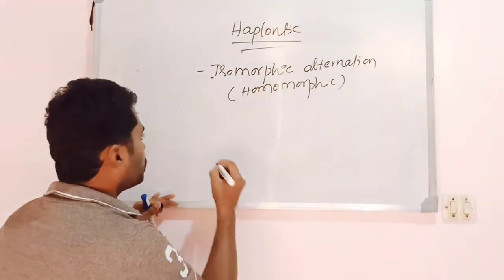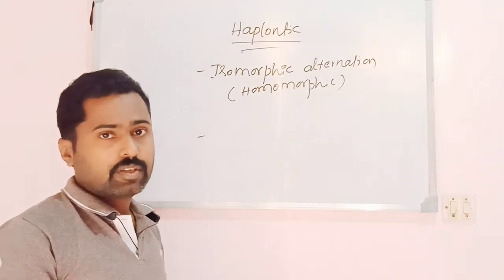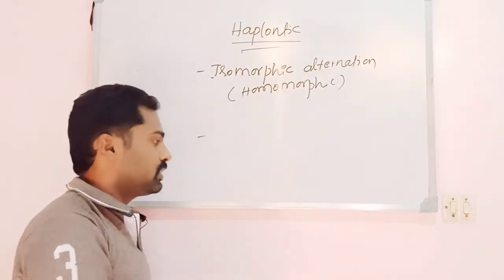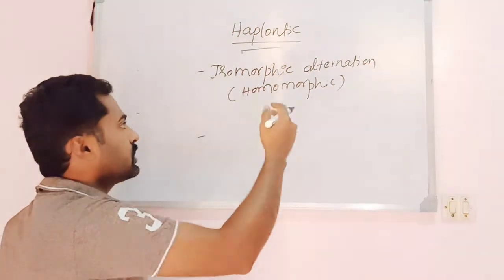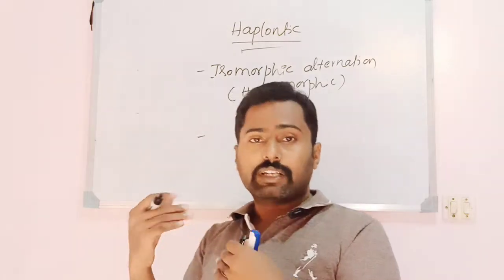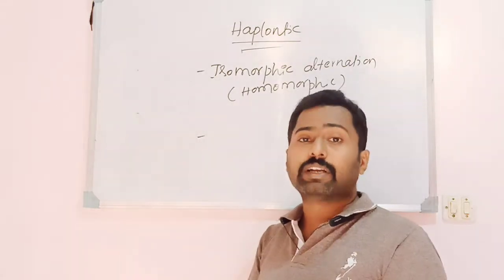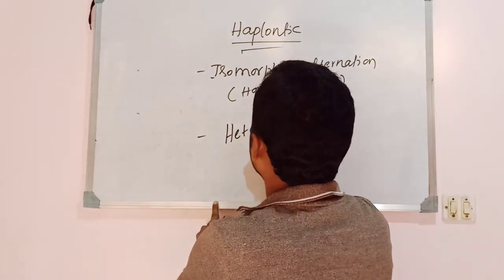Isomorphic alternation of generation can be seen in algae. Whereas if the two forms in the life cycle are dissimilar, the sporophyte and gametophyte do not resemble each other, such a condition is called heteromorphic alternation of generation.